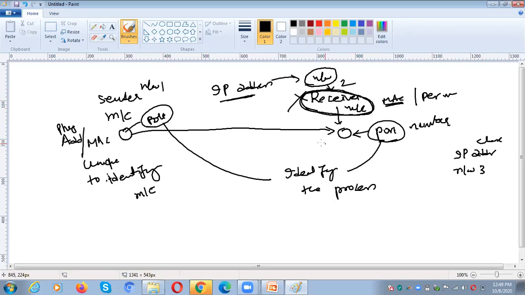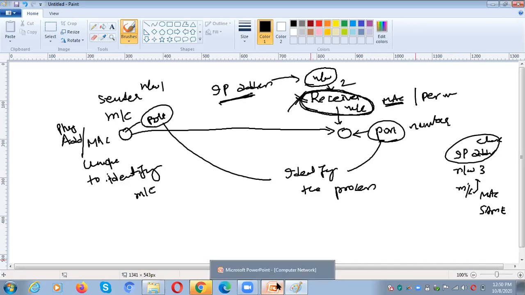The network is identified using the IP address. But whenever you unplug this machine from one network and attach it to another network, the MAC address is the same. There will be no change in the MAC address. What will change is the IP address, because the network has changed, right? That is the port number.